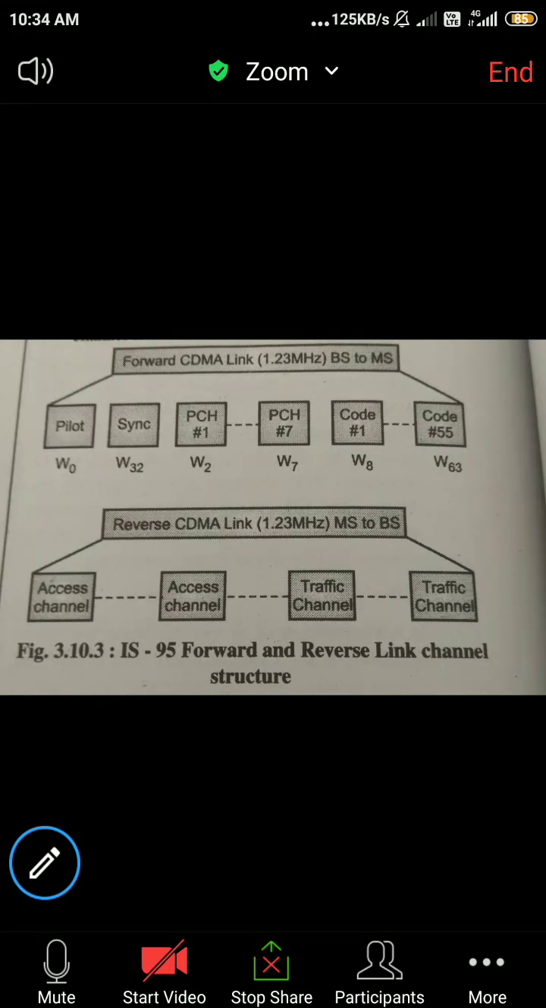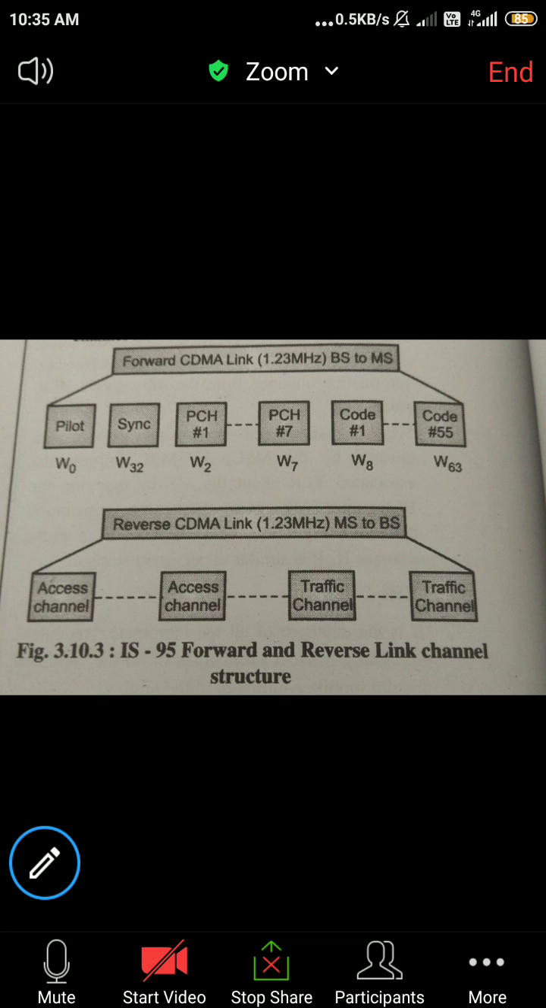Channel specifications for IS-95. In IS-95, first of all, we have to study its radio aspects. These radio aspects are simply the features of IS-95, which contain parameters like the system used. In IS-95, we generally prefer CDMA technology and frequency division duplexing.